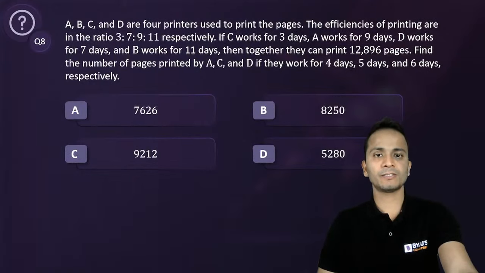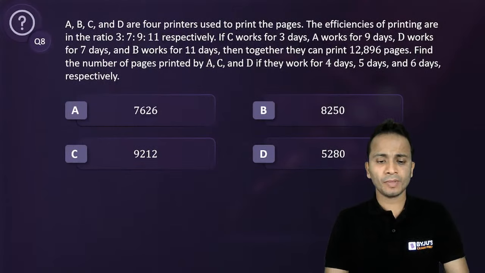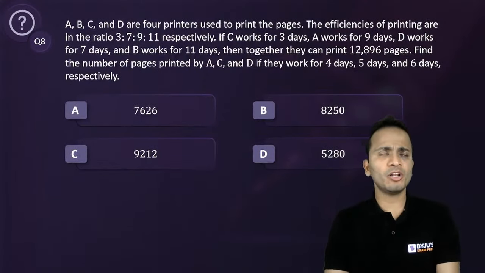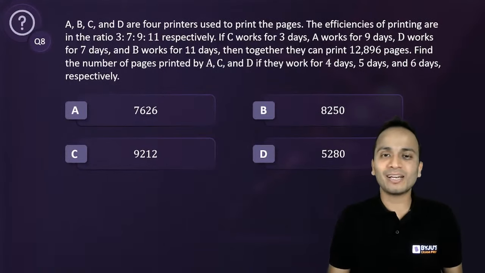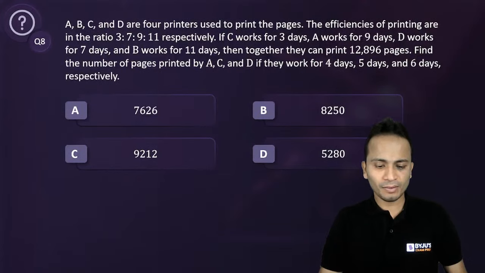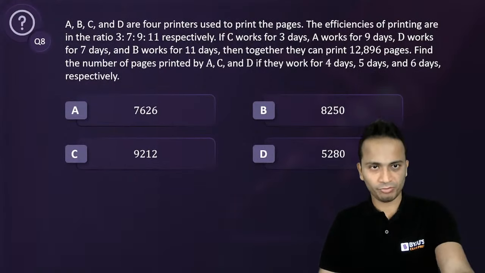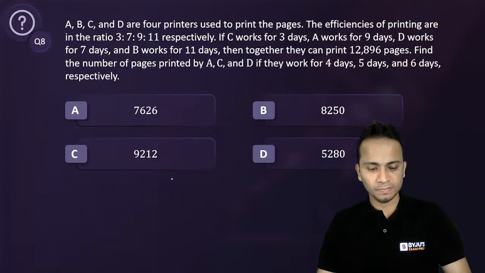Yes, now this will require a little bit of calculation. But you can take care of this calculation without using a calculator. So anybody who is using a calculator right now, try not to use it. Okay? All right. Option C is one of the answers. Fine. Let's see what the correct answer will be.